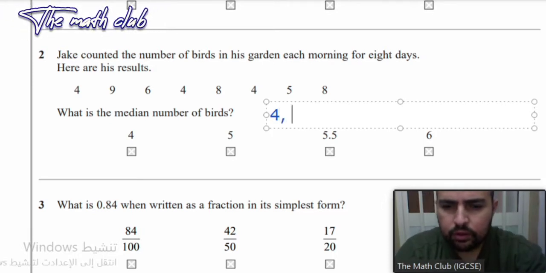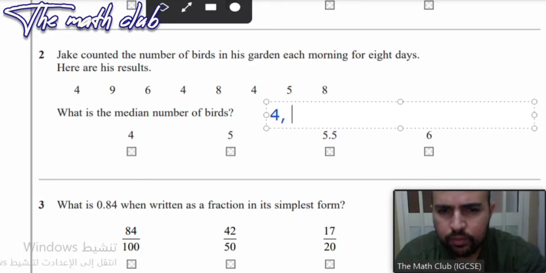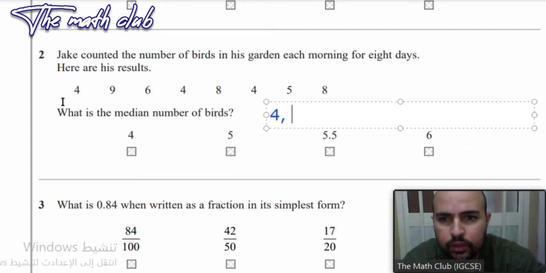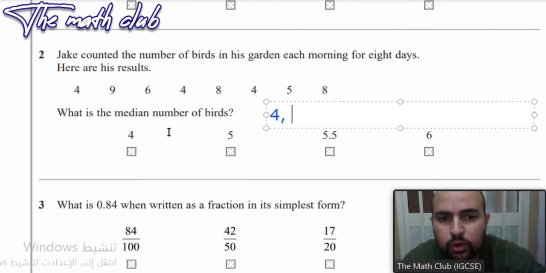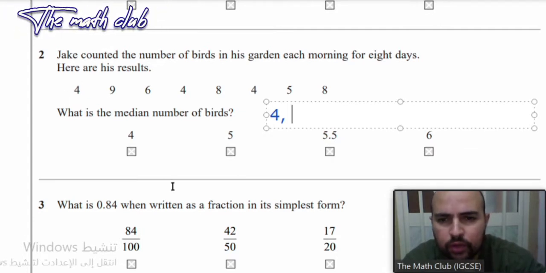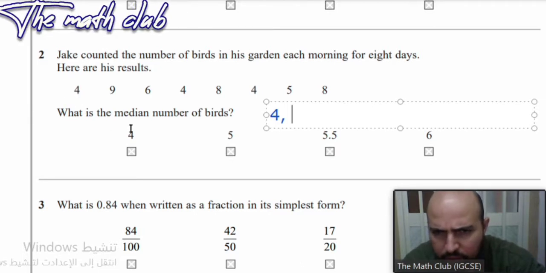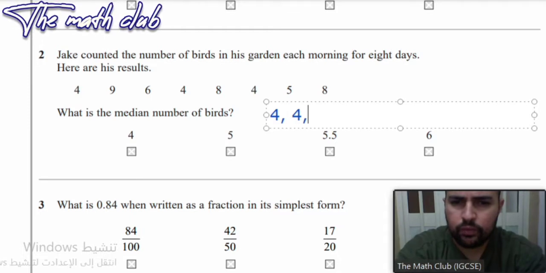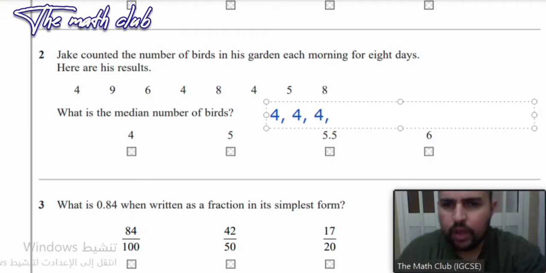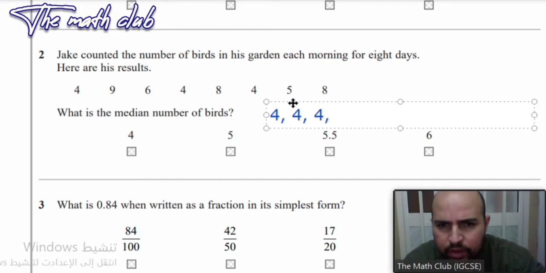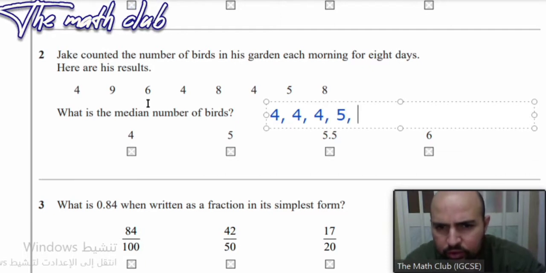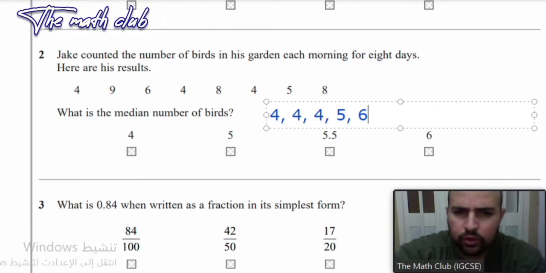We have another 4. Remember, each time you put a number, you have to remove it from the list, so you won't confuse other numbers. So how many 4s do we have? We have 1, 2, 3 4s. So we write 3 4s. Good. And then how many 5s? We have 1. So we write 5 and we go on. And then 6. How many 6s? Only 1. Good. So 6.